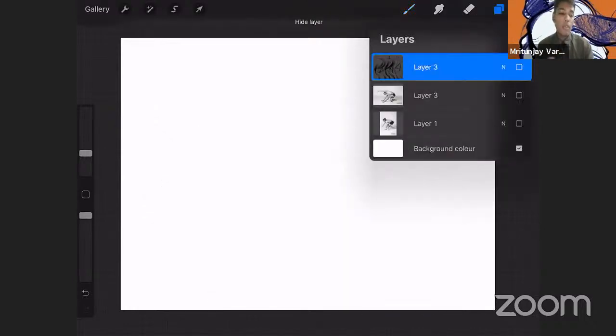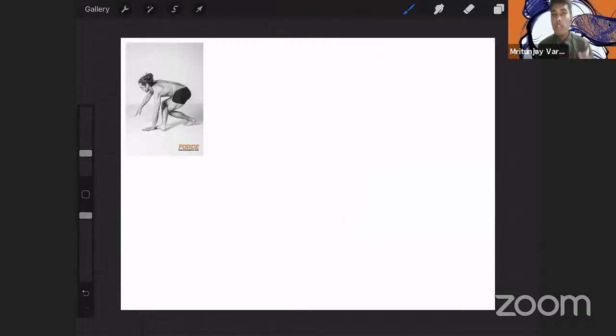Now, let's jump on to some demos. I'm just going to give you a quick demo. As Swenli mentioned in the chat, the biggest shape of the body they can see is its silhouette. So we're going to depend upon negative spaces and how clear the silhouette is. This is an okay silhouette.